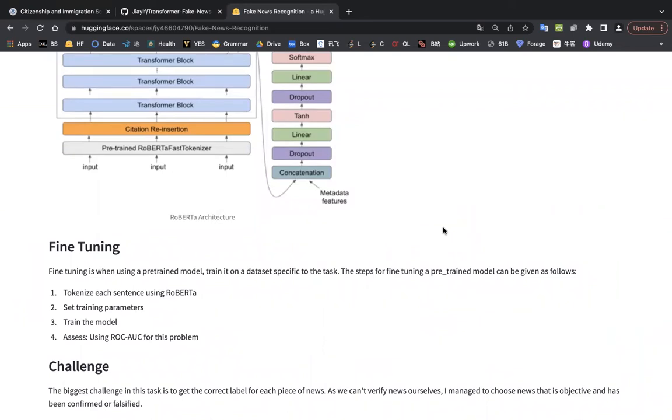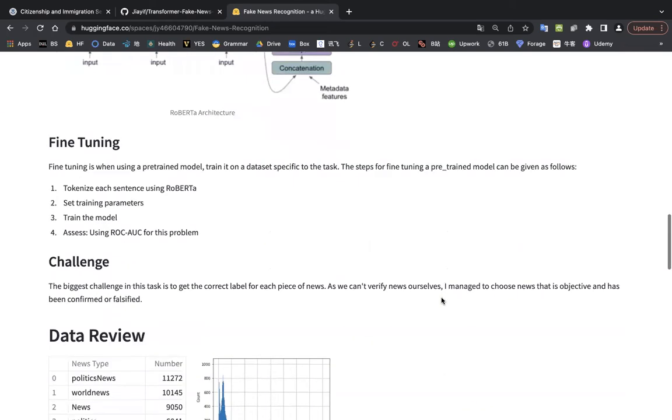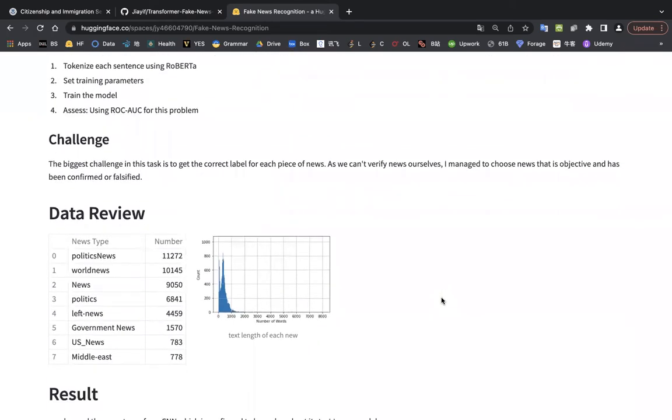The steps for fine-tuning this model are to tokenize each sentence using RoBERTa, set the parameters, then train the model, and finally assess the model. For this problem, I use ROC AUC, which is relatively decent for assessing machine learning models. The challenge here is that it's not easy to get a correct label for each piece of news because I can't verify the news myself. So I chose news that is objective and has been confirmed or falsified.